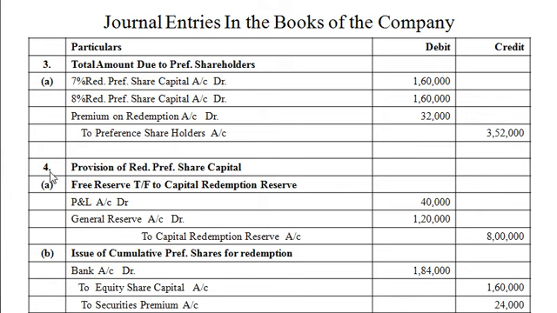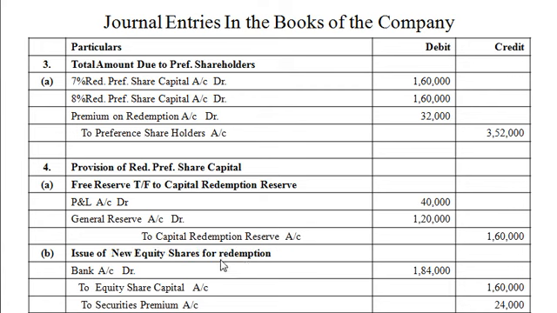Next entry number 4 is for provision of redeemable preference share capital. First, free reserve transfer to capital redemption reserve. It means use of free reserve for redemption of preference share capital nominal value. And our accounting entry: profit and loss account debit rupees 40,000, general reserve account debit rupees 1,20,000 to capital redemption reserve account rupees 1,60,000. And B, issue of new equity shares.